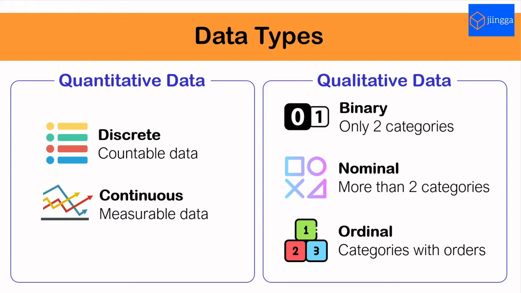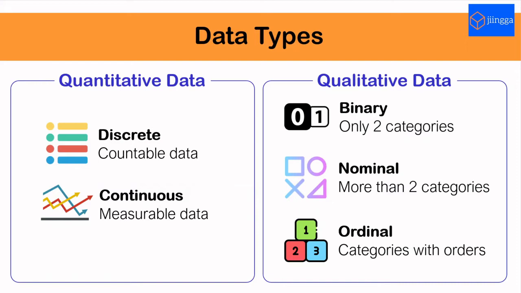On the other hand, continuous data are often referred to as measurable data. For example, height, weight, temperature, length, thickness, amount of money, and so on. In most cases, continuous data can take any values which may be represented using decimal numbers, such as the thickness of the product is 5.4 centimeters.